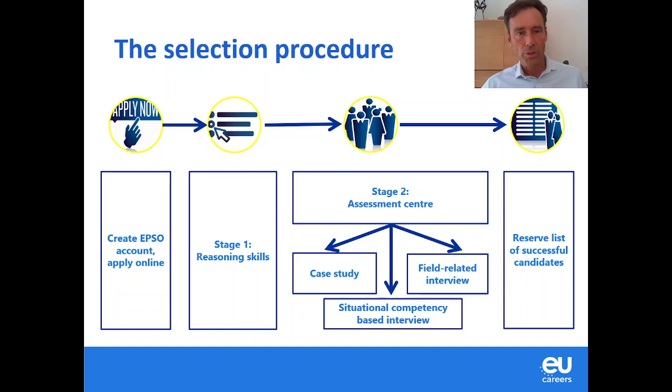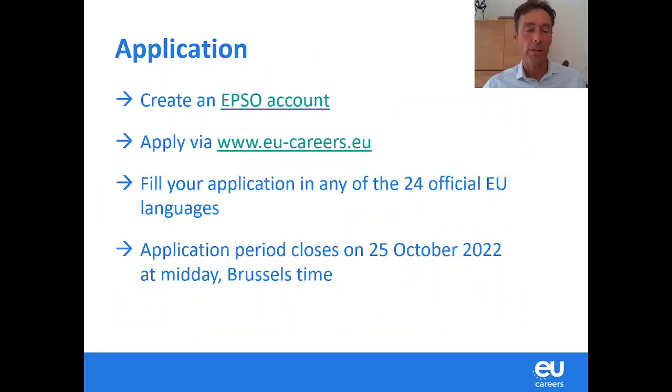So let's have a closer look at these different steps. As I said, first of all, you need to apply. How do you do that? You need an EPSO account. If you do not have one yet, you can create one on our website very easily. If you already have one, do use that account. Do not create a second one because you're not allowed to do so. You can only have one account for all your applications, also for future opportunities. Always use that same account.